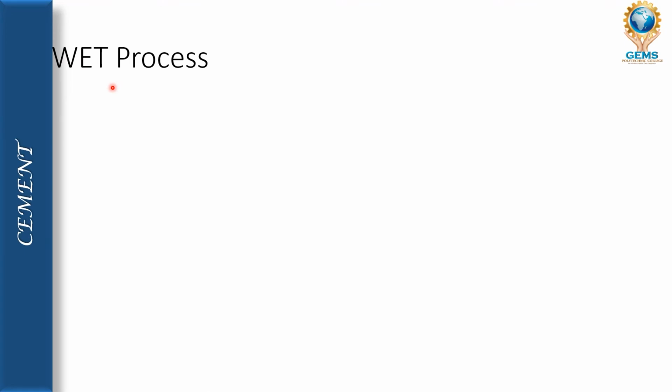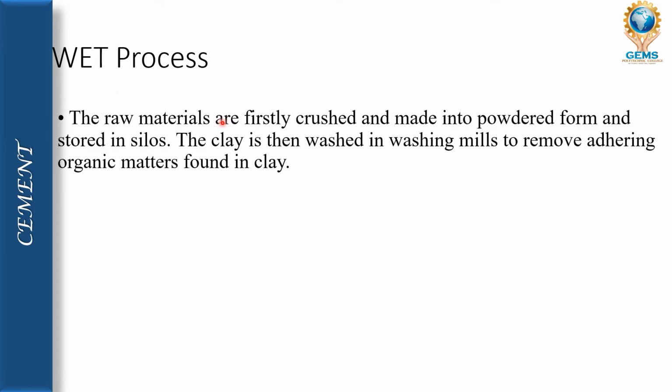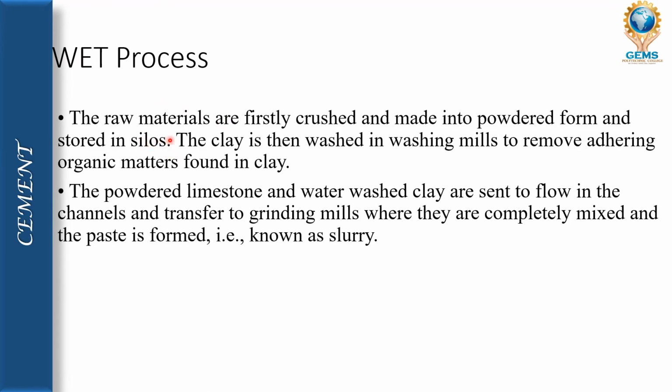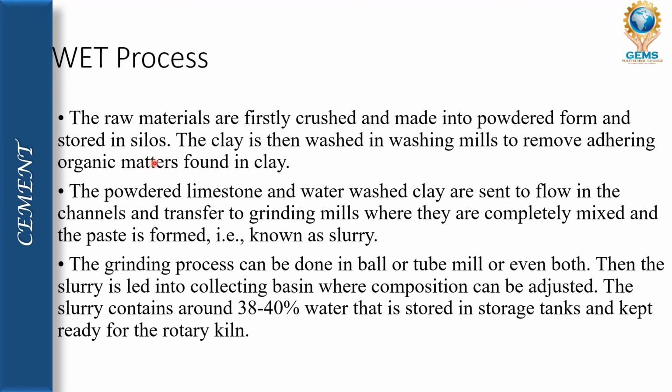In the wet process for manufacturing of ordinary Portland cement, the raw material is first crushed into powder form and stored in silos. The clay is then washed in a wash mill to remove the adhering organic material found in clay, and the powdered limestone and the water-washed clay are sent into a channel for transferring to a grinding mill, where they are completely mixed in the form of a paste,